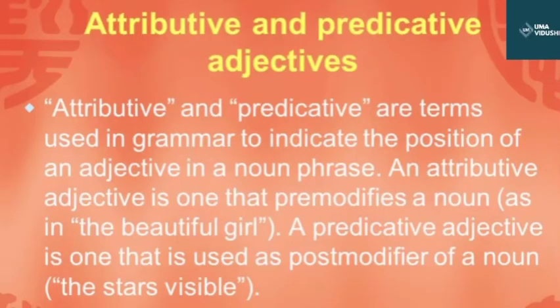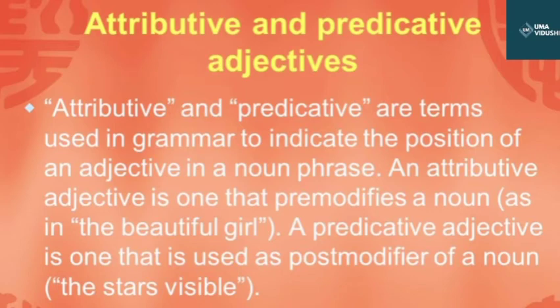Now before going to the kinds of adjective, let me introduce you to the positions of adjectives in a noun phrase. Okay, so adjectives can be attributive adjectives or predicative adjectives. An attributive adjective is one that premodifies a noun, like the beautiful girl, whereas a predicative adjective is one that is used as a post modifier of a noun, like the stars visible. So these are the two positions of adjectives usually placed in a noun phrase.